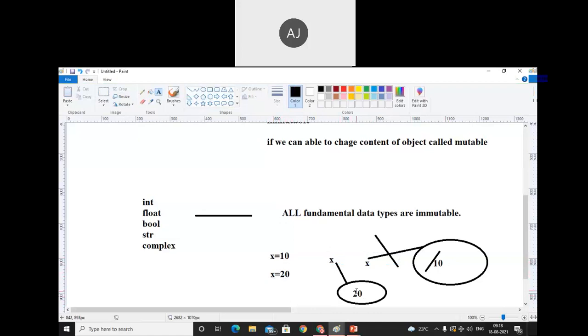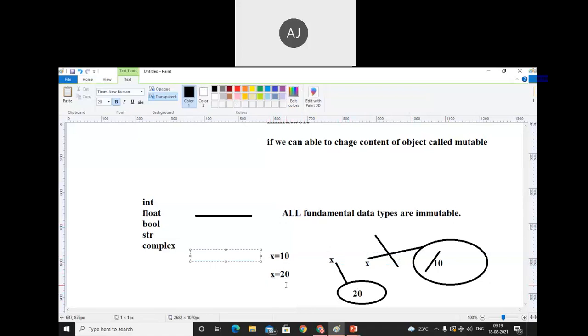Now how do we modify it? Just by using predefined functions. We'll discuss in tuple, list, dictionary what is mutable, what is immutable, how we do the modification, and how we are not able to perform the modification. We'll do that. But in the normal way, when we think about the fundamental data types, we cannot modify the objects. Make a note of that.